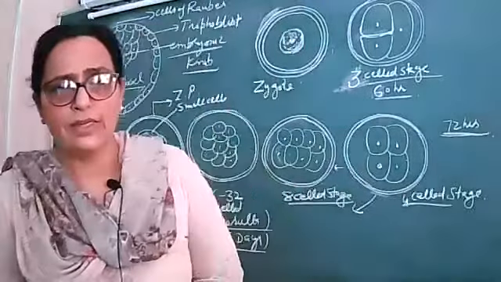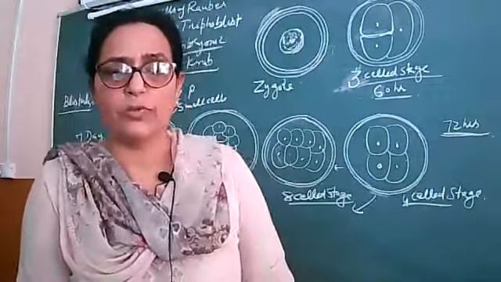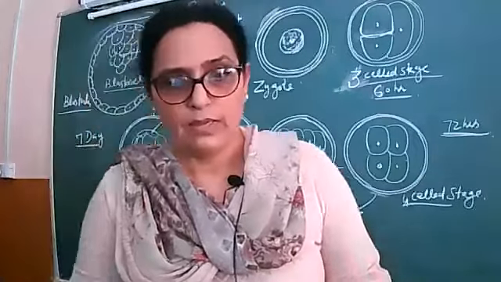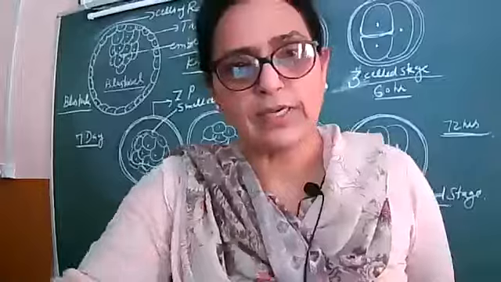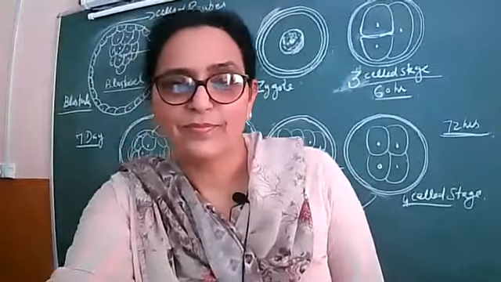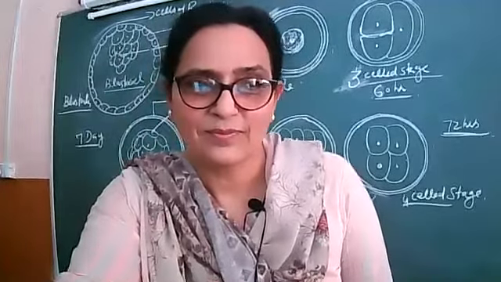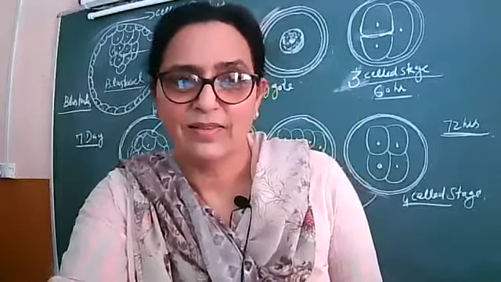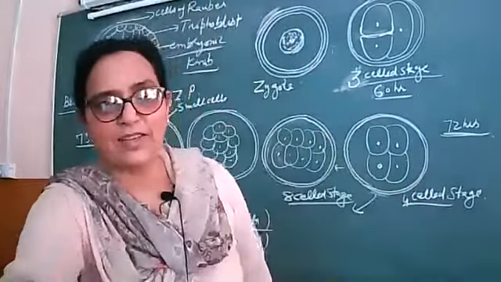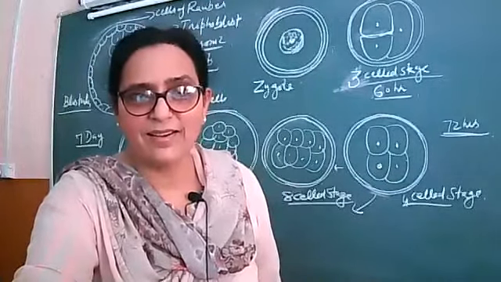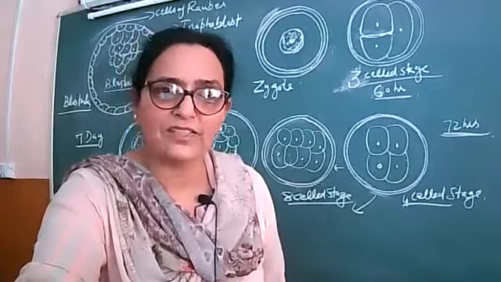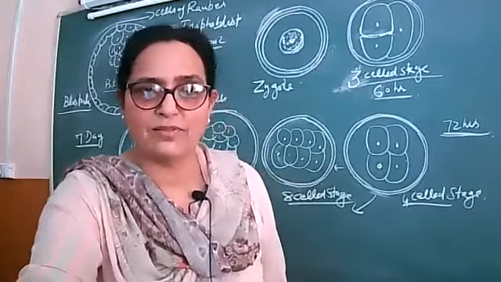First, let me know whether things are clear up to this formation of the blastula and the gastrula. Clear? How is the blastula converted into gastrula? Who will tell me? Yes, ma'am. The embryonic knob will form the different germinal layers, and endoderm will line the trophoblast. Then that stage is known as gastrula. What is that known as?